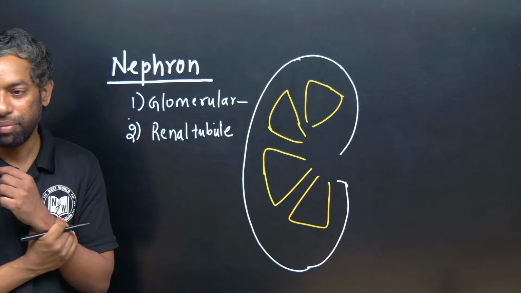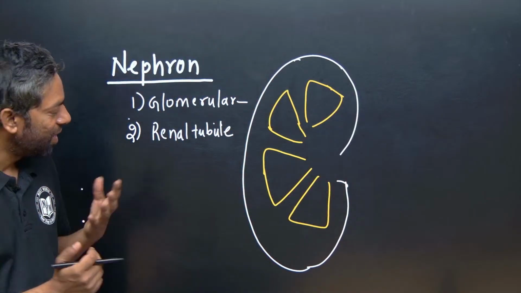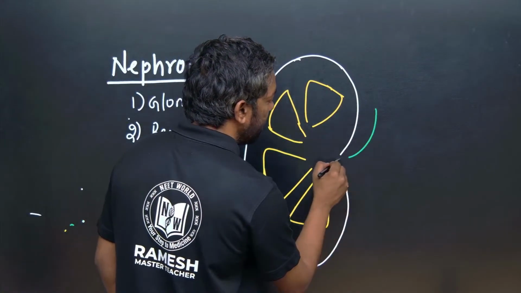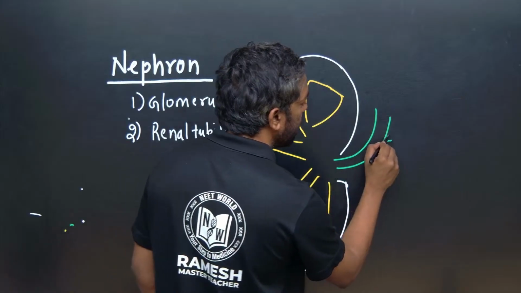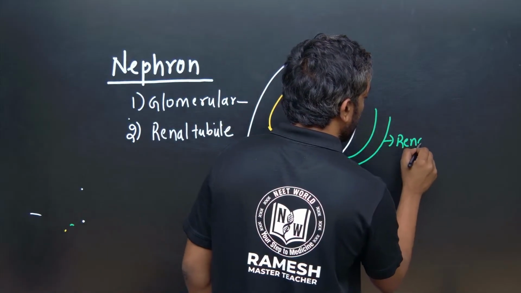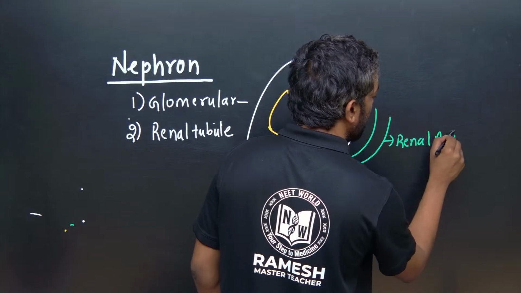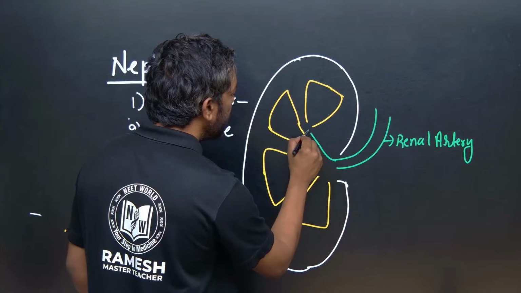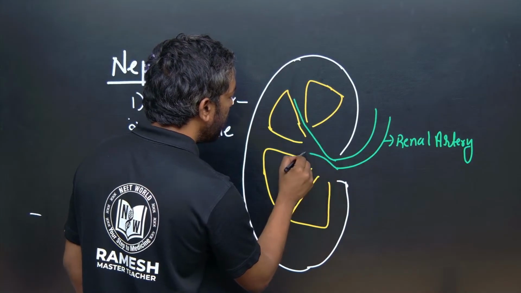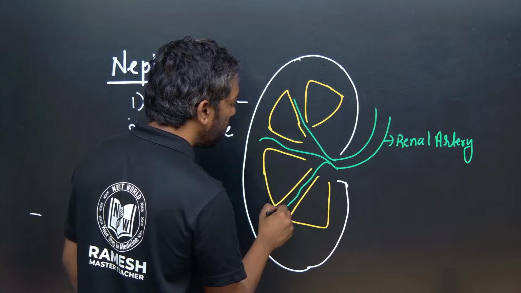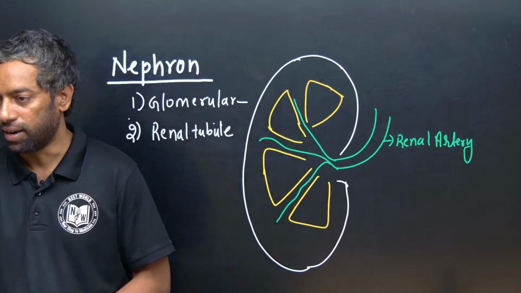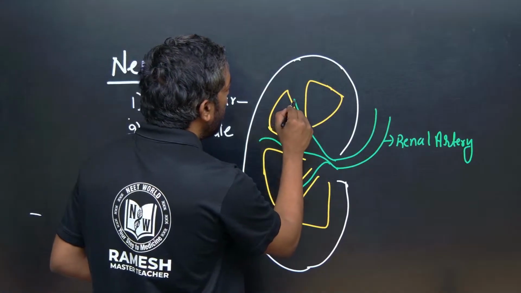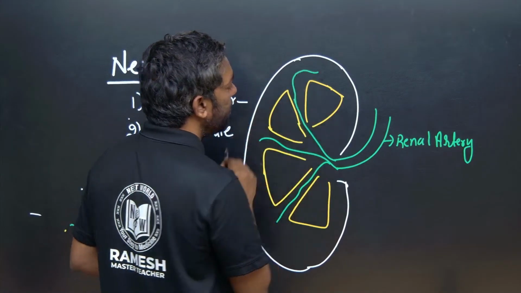These are the renal pyramids. The renal artery enters from the columns of Bertin into the cortex region.